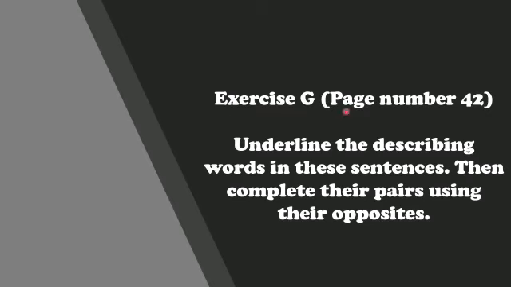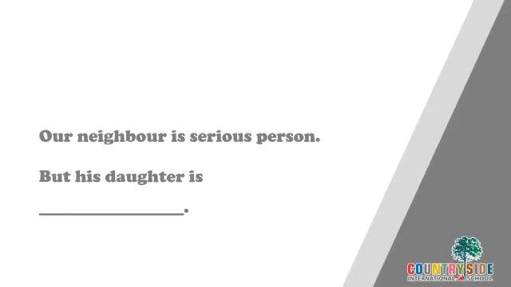Exercise G on page number 42. Underline the describing words, adjectives, in these sentences. Then complete their pairs using their opposites. So first you have to find out the describing word, and then a blank is given where you have to write the opposite word of the describing word. The sentence is, our neighbor is a serious person, but his daughter is dash.